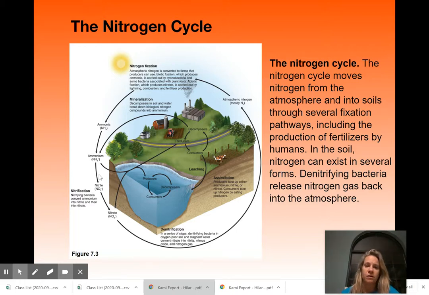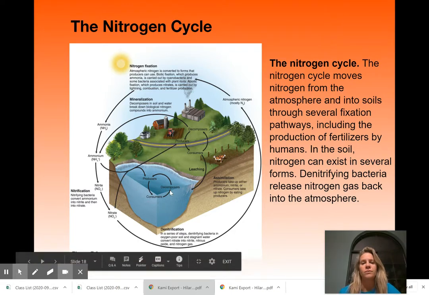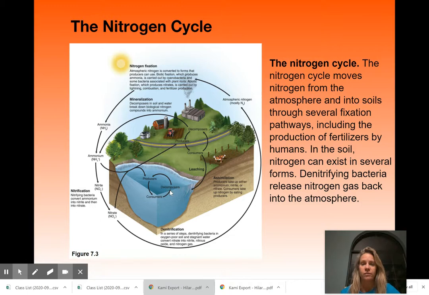Nitrogen goes into the atmosphere, and that could be just simply being given off by the bacteria. So that goes into the air as well as the ground. And then, like we said, it can rain, it can precipitate out in the form of ammonia. And then it's given off by animals in the form of urine. So we give off ammonia. And then it's fixated by the bacteria and the plants take it back in. This is also occurring not only on the land, but also in the water. So the nitrogen cycle also moves through all the different systems.